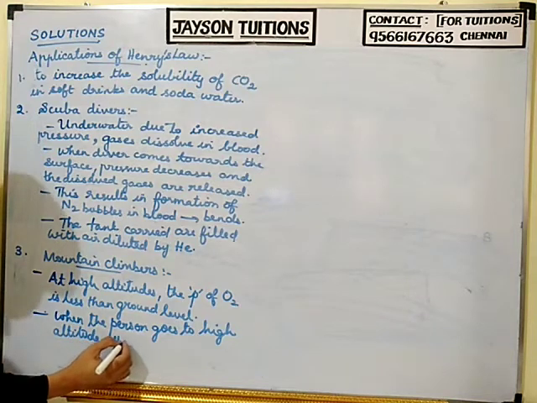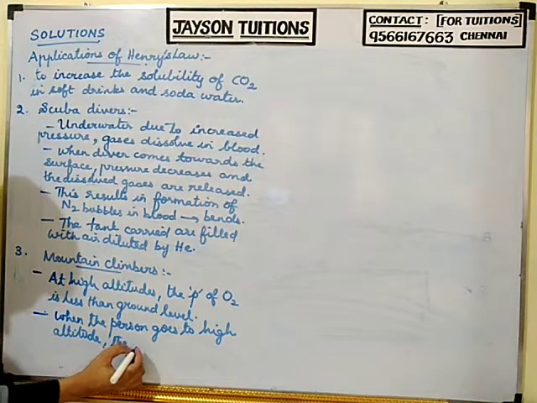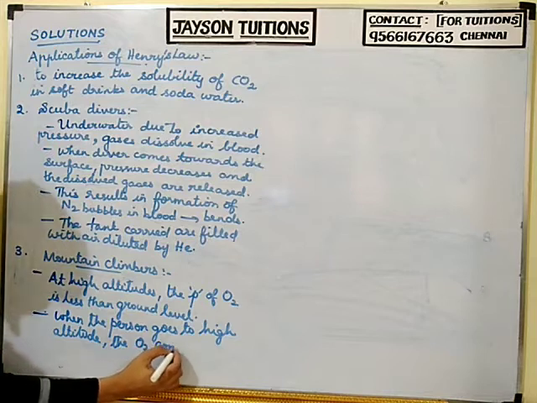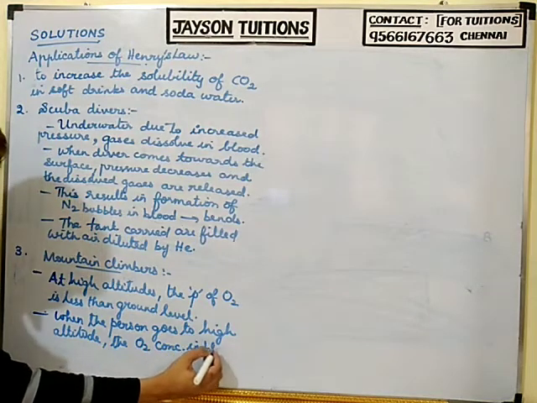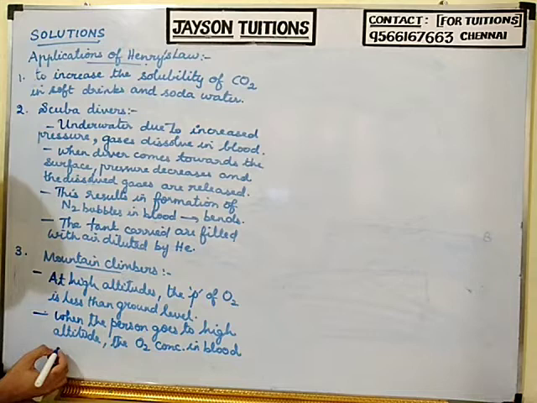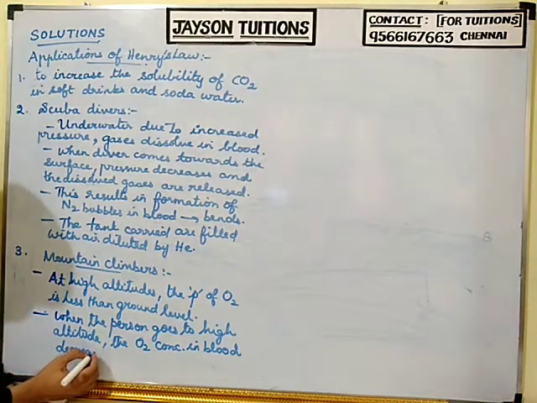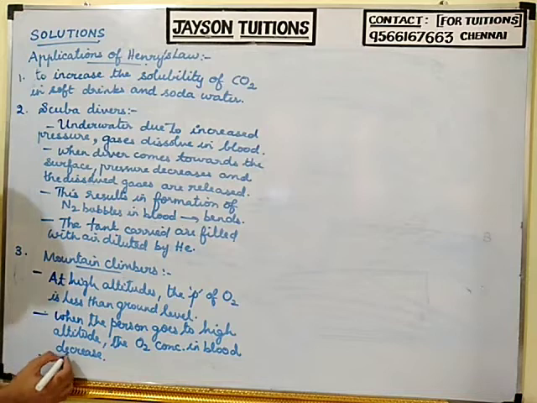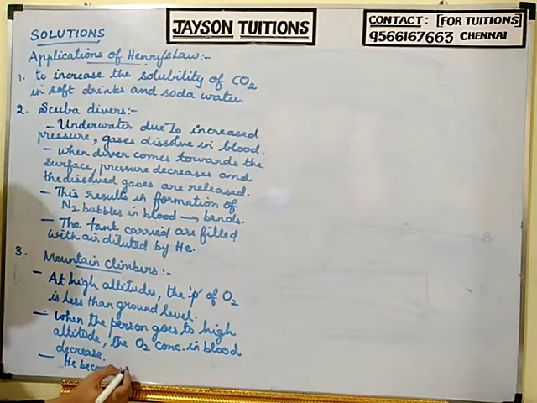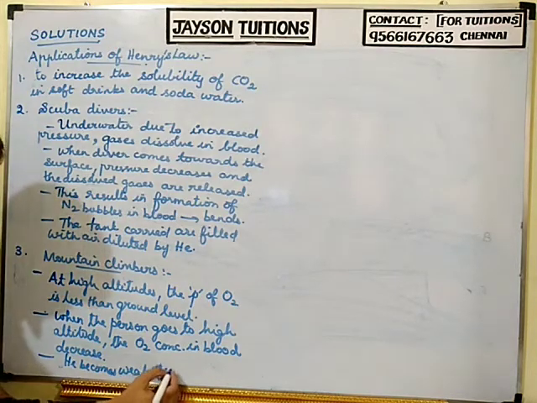The oxygen concentration in blood will decrease. So what will happen? He becomes weak and unable to think.